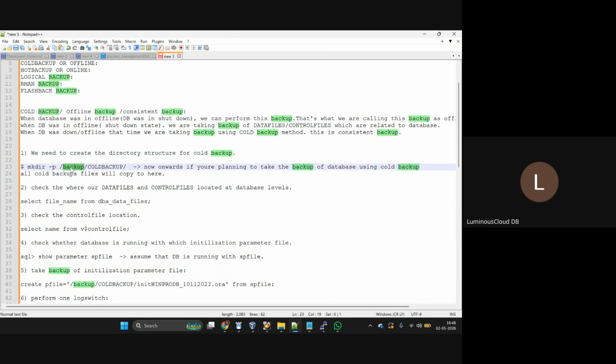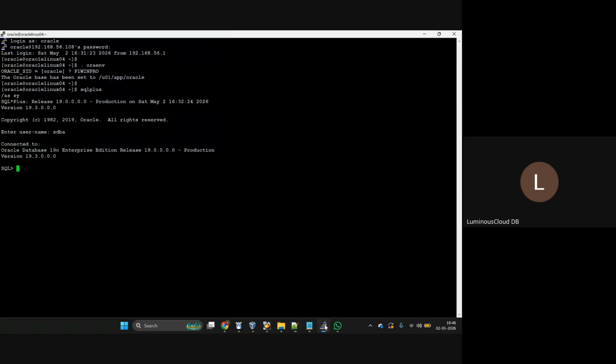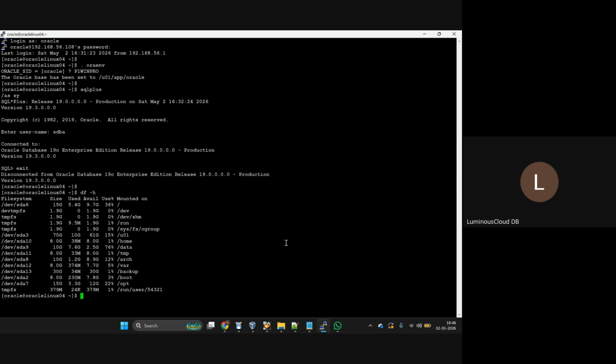mkdir -p backup. This is a mount point we already have in the DB, so let's check here with df -h. Until now we used this backup mount point, and from now onwards we are going to use it as well.